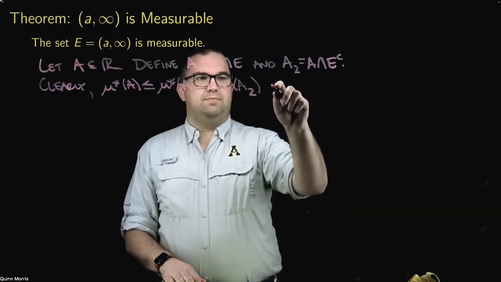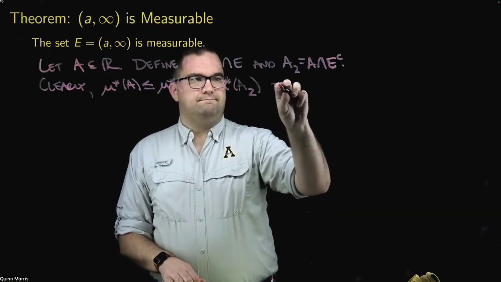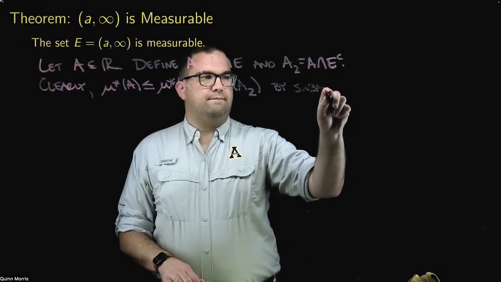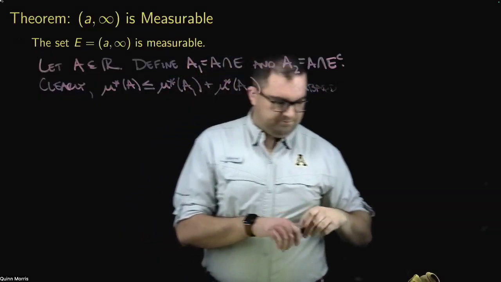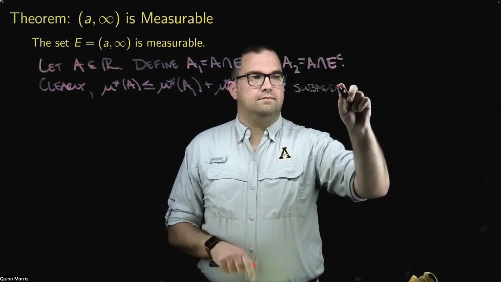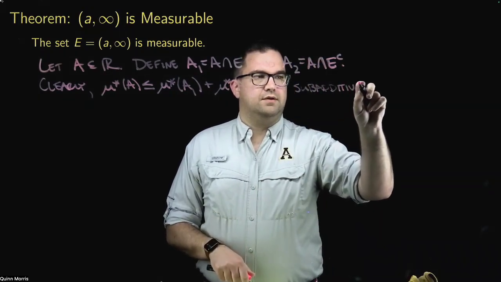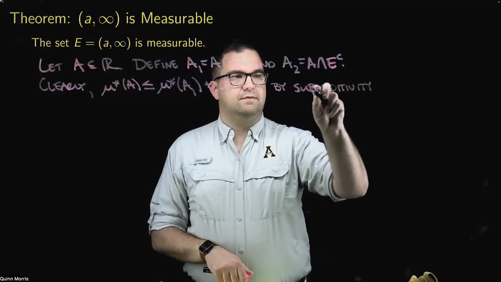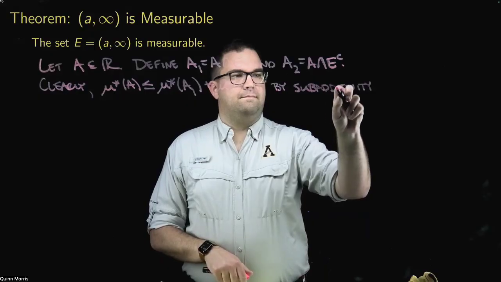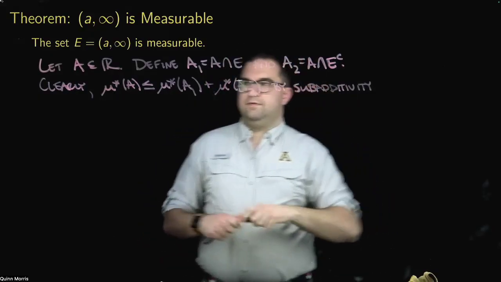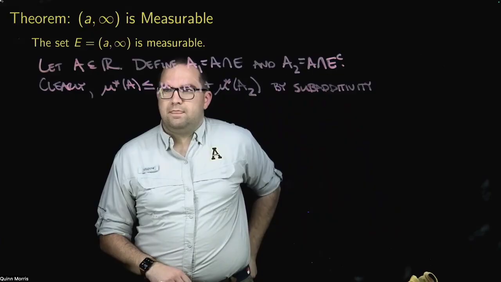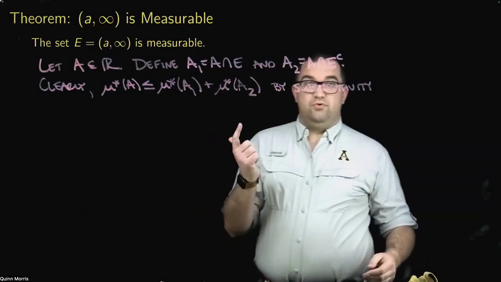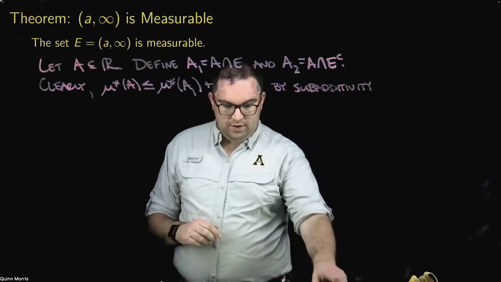And again, this just holds by subadditivity. I think my red markers are going. Yeah, I'm going to retire them after this sentence. All right, red markers are expired. So now we just need to prove the other direction, right?